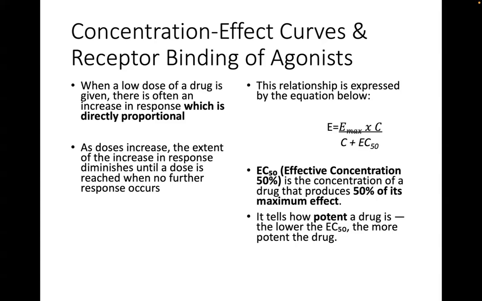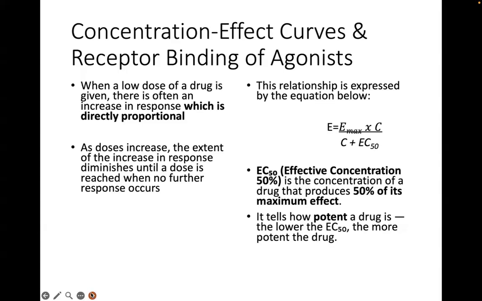So again, the EC50 is the amount, dose or concentration of the drug that produces 50% of its maximum effect. The EC50 is actually a reflection of the potency of a drug. So the lower the EC50, the more potent the drug is, which means you need to give only a smaller amount or dose of the drug, and you already get 50% of the maximum response.